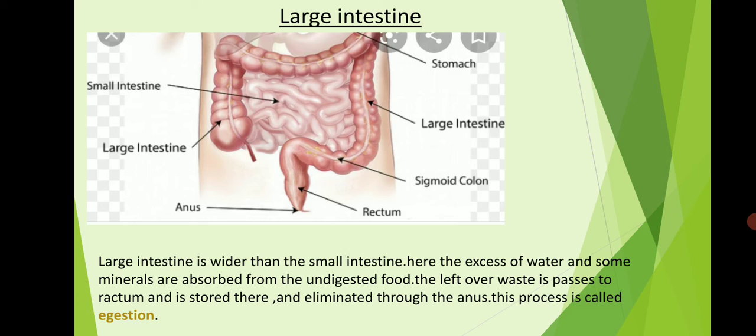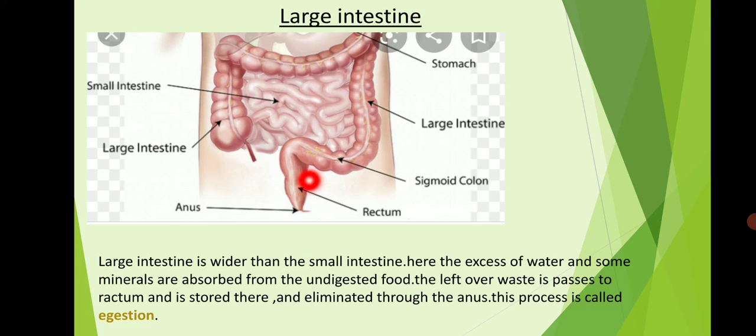In the last part, the large intestine is wider and shorter than the small intestine. It is about 1.5 meters in length. The undigested and unabsorbed food enters the large intestine. Here, the excess water and small amounts of minerals are absorbed from the undigested food. The leftover waste part of the food passes to the rectum.